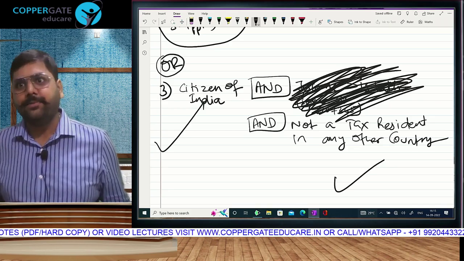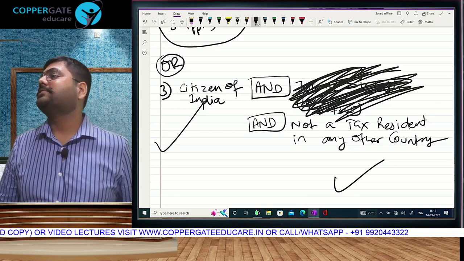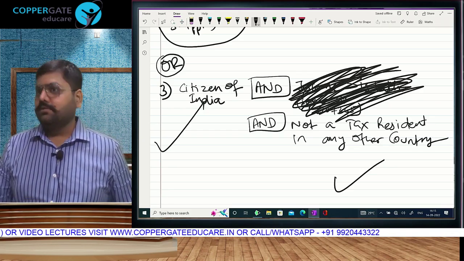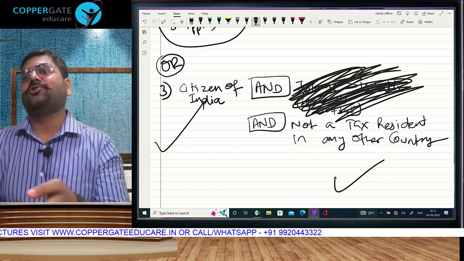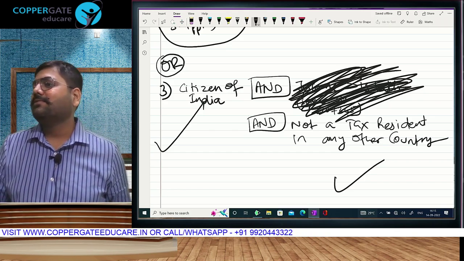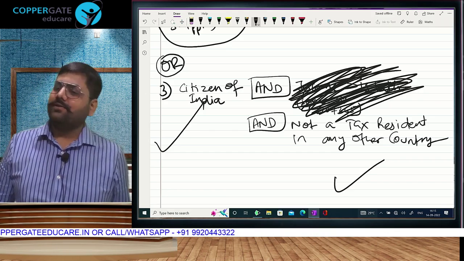And Dubai mein, you can't be a resident. Any tax haven country, you can't be a resident. No tax in here, so how will you be resident? There has to be some income tax ka law which makes you resident. If there is no such law, how will you be resident? Any Indian citizen who has gone there, so you are resident.